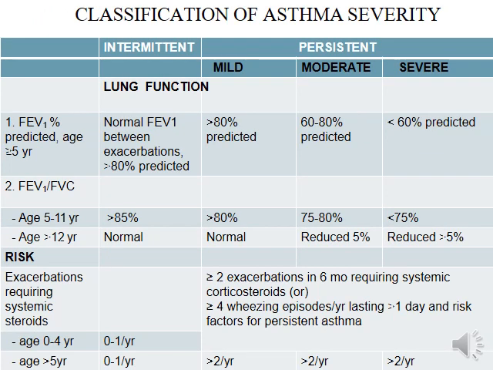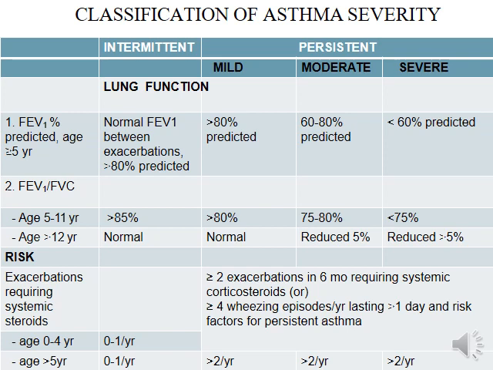Classification of asthma severity based on FEV1: more than 80% is intermittent or mild, moderate is 60 to 80%, severe is less than 60%. FEV1 by FVC in the 5 to 11 years group is more than 85%; in mild more than 80%, in moderate 75 to 80%, severe less than 75%. At more than 12 years, it is normal in intermittent and mild. In moderate and severe persistent asthma, it is reduced by 5% and more than 5%.